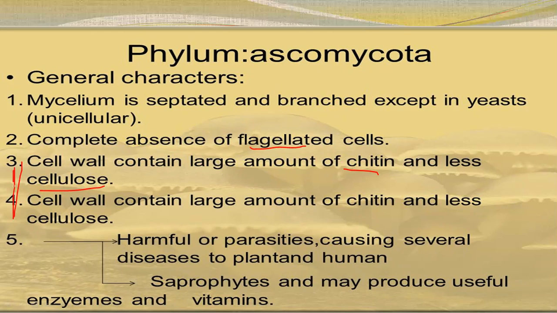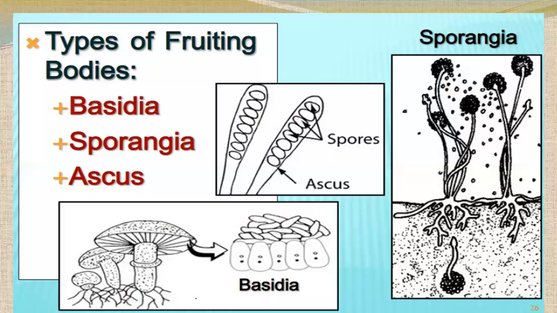They can be harmful or parasitic in nature, and they cause several diseases in plants and humans. They are saprophytic as well and may produce useful enzymes and vitamins, and they are also recyclers of the nutrients. Here we will talk about some types of fruiting bodies in all the fungi.